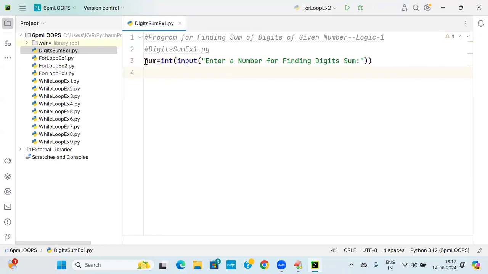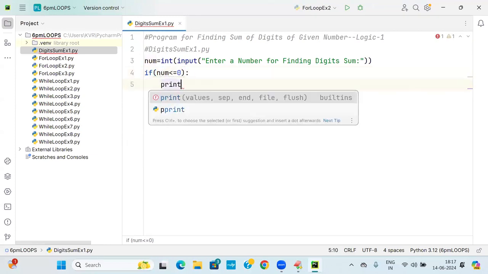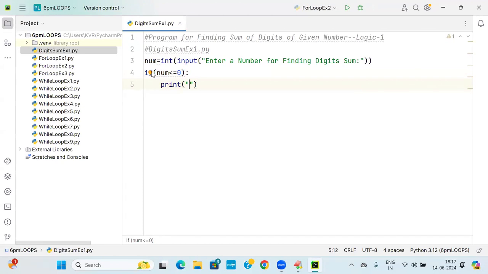So I'm going to get num. If num is less than or equal to 0, we'll say print 'Invalid input' with the format of num. Next, else.